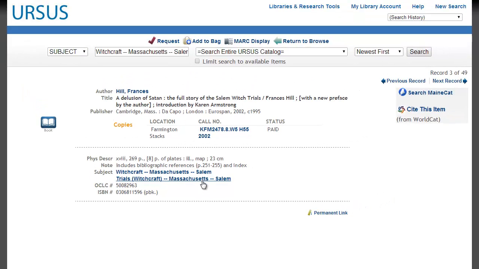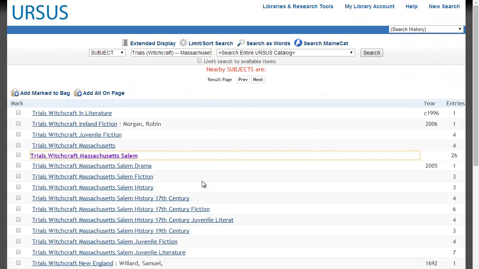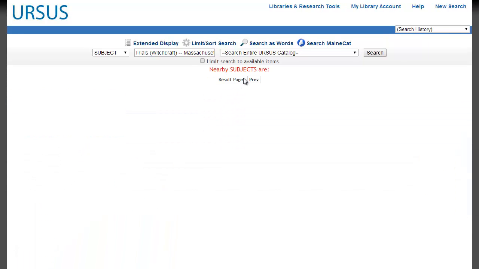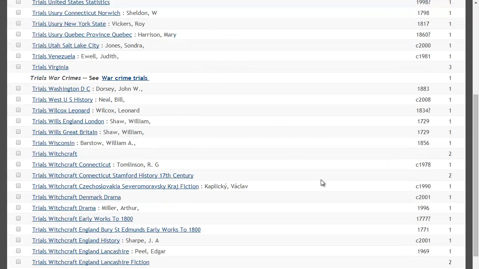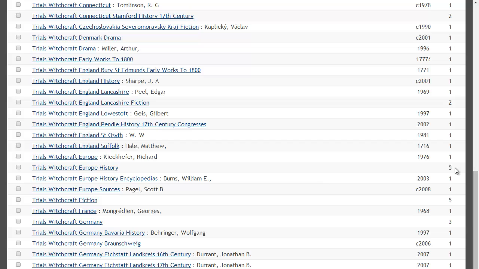When we click on the Trials link, we see a new listing of subjects dealing with trials. When looking further down, you can see that the subjects become more specific. If we click on the previous page, there are even more subjects. Remember though, multiple subjects can be in one record. It is good to pay attention to the number of entries per subject. You can even recreate your search as a keyword search, using the new word trials and witchcraft if you want to expand your search in a different way.